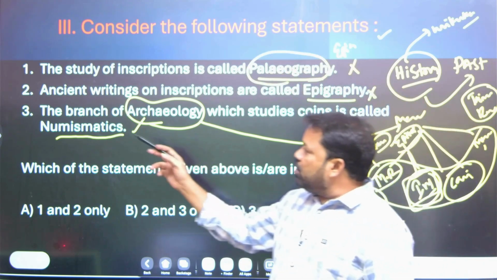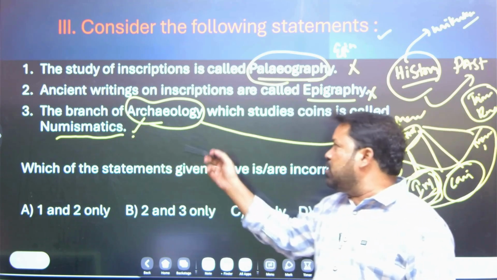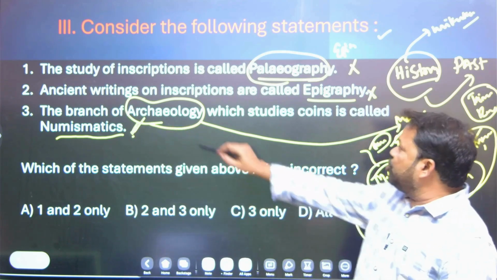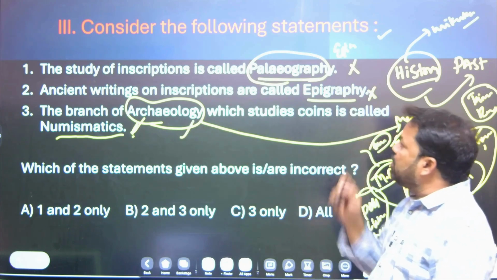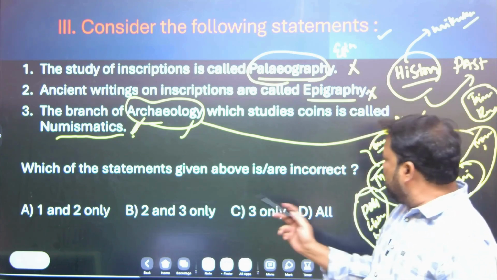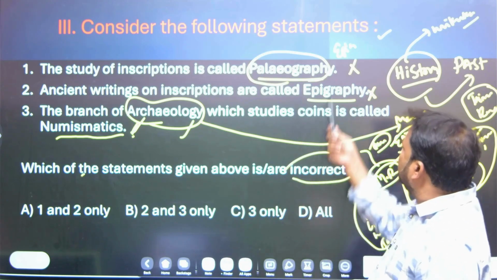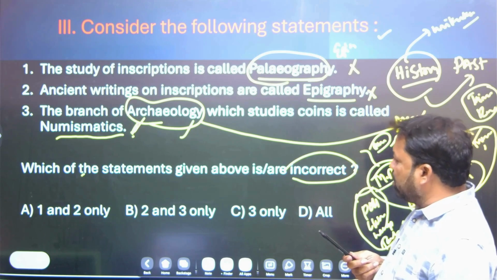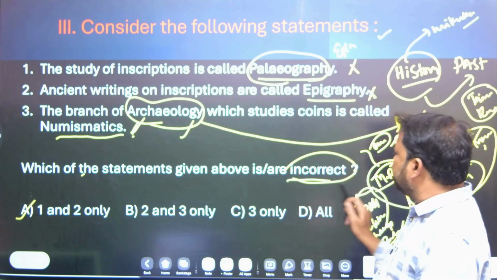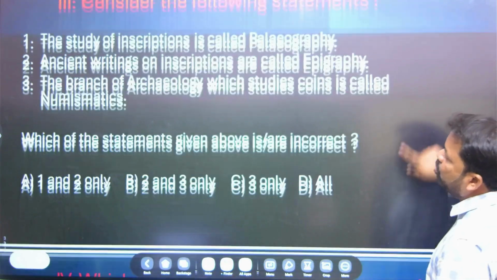Let's come to the third statement. The branch of archaeology which studies coins is called numismatics. Yes, this is the right statement. The first and second statements are wrong, but the third statement is right. Come to what the question demands: which of the statements given above are incorrect? The first and second are incorrect. So your answer is A, 1 and 2 only. Let's move to the fourth question.